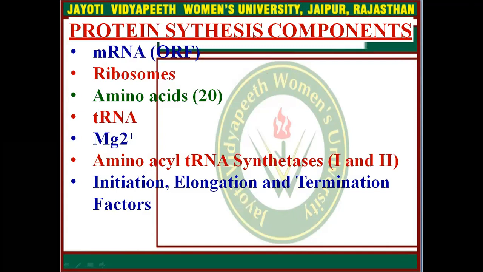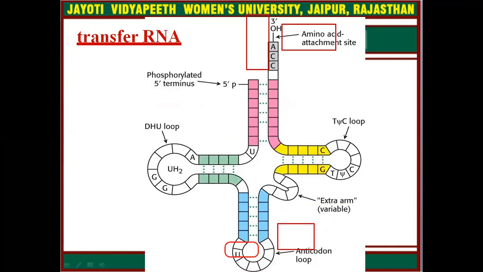In protein synthesis, magnesium ion is also required, and initiation, elongation, termination factors are also required along with messenger RNA, ribosomes, amino acids, and tRNA. This is tRNA, where this is the 3' OH end. This is the anticodon loop, which basically recognizes its complementary codon in messenger RNA during the protein synthesis process.